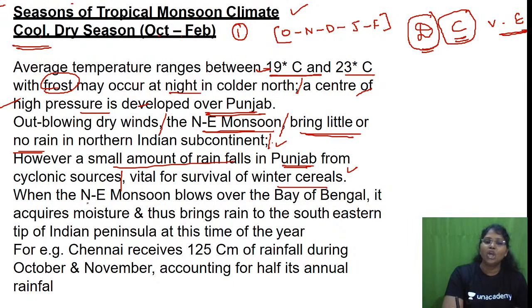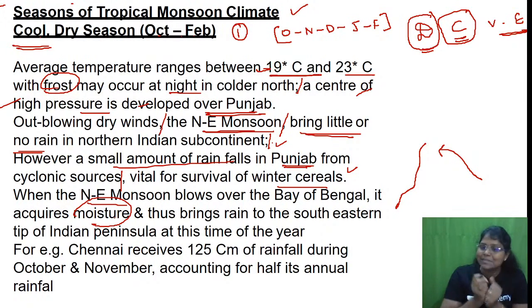Super. When the northeast monsoon blows over the Bay of Bengal, what is happening? It picks up the moisture from the Bay of Bengal because it is crossing through the Bay of Bengal, isn't it? And that brings rain to the southeast tip of the Indian Peninsula at this time of the year.